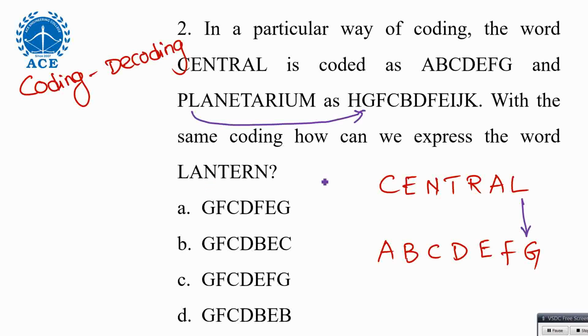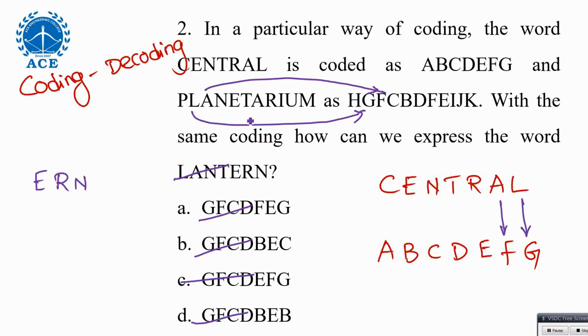Now wherever A is there, F is assigned. We can double check here. A is nothing but F. So we have to start with G, F, C, D. See, doing the first four letters is a waste of time because all options are the same. So it will help you to go for the E letter and the N letter, first and last. That's the one which is going to decide the answer.